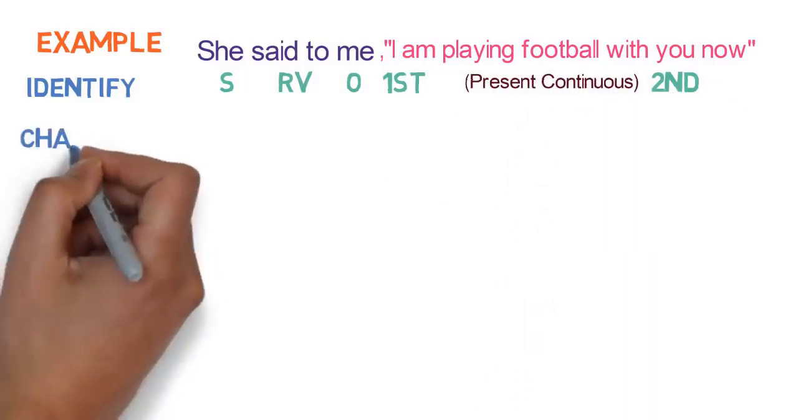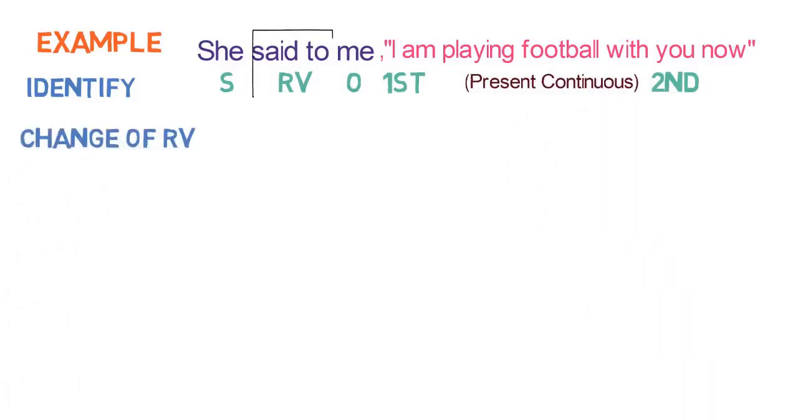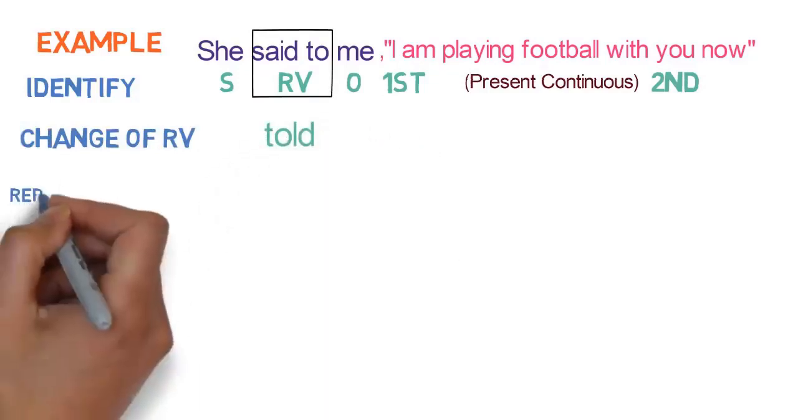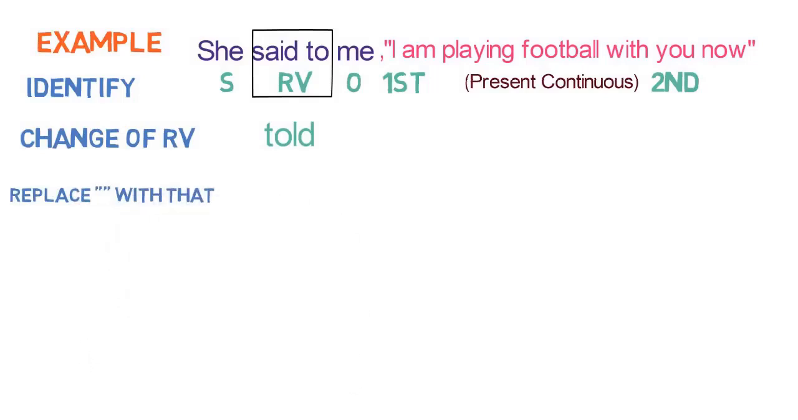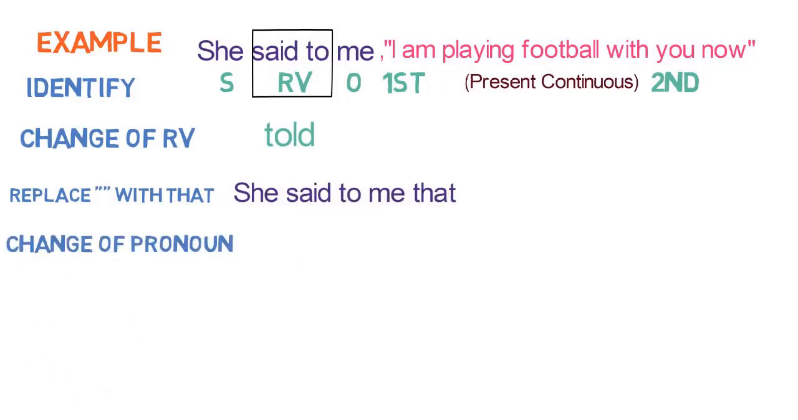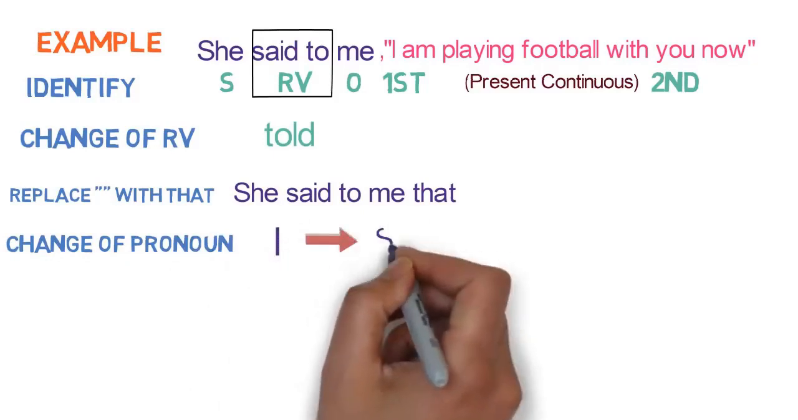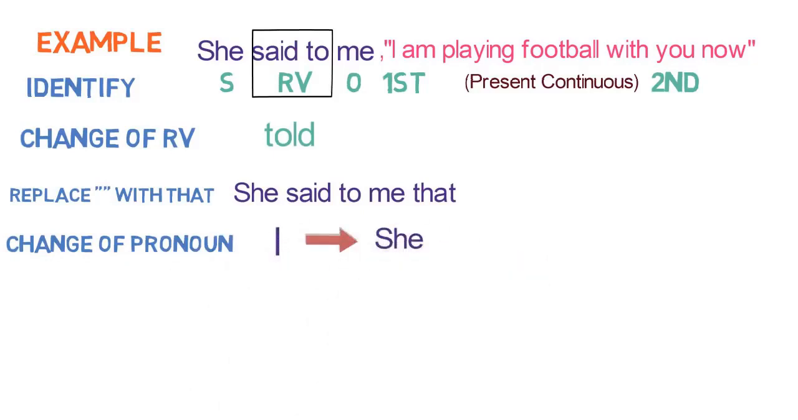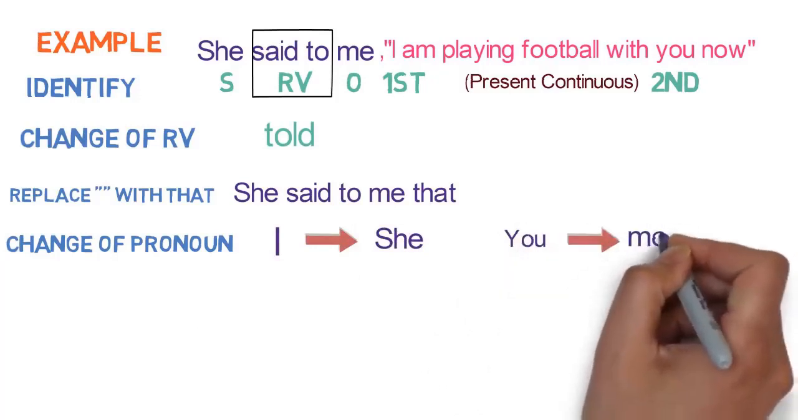Second step is the change of reporting verb. Said to will become told here. Third step is to replace inverted comma with that. So the sentence will become like this. She said to me that. Fourth step is change of pronoun. Here, I is first person. Subject is she, so I will change to she. And you is the second person and object is me. So you will be converted to me.